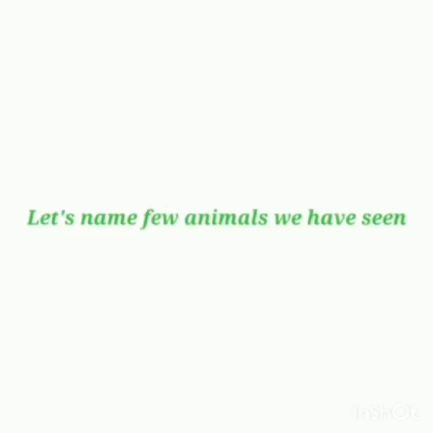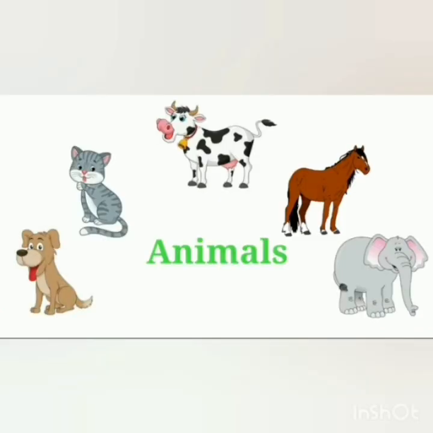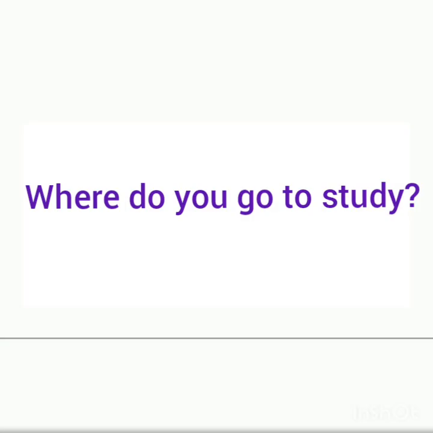Children, let's name few animals we have seen. Come on. Yes, dog, cat, cow, horse, elephant are the names of animals. So, a naming word can be a name given to an animal. Children, tell me, where do you go to study?